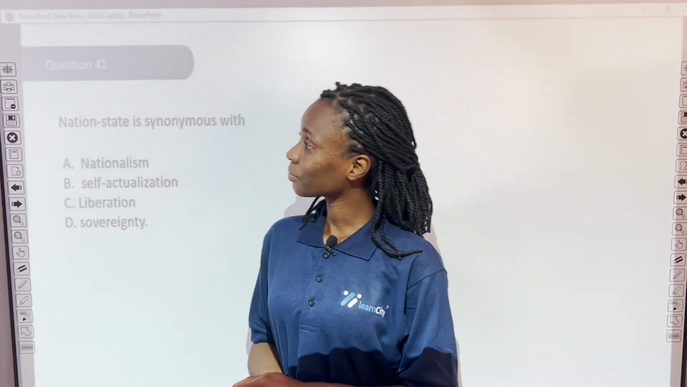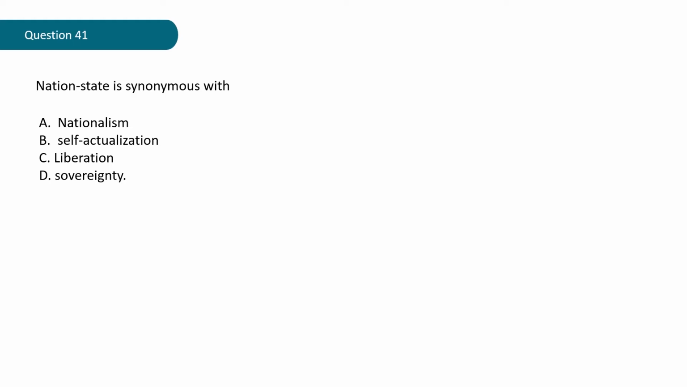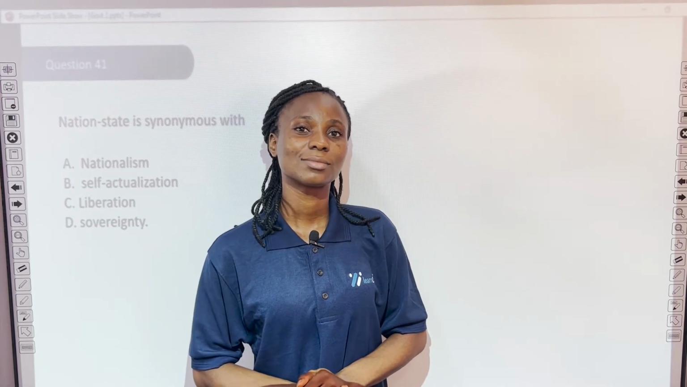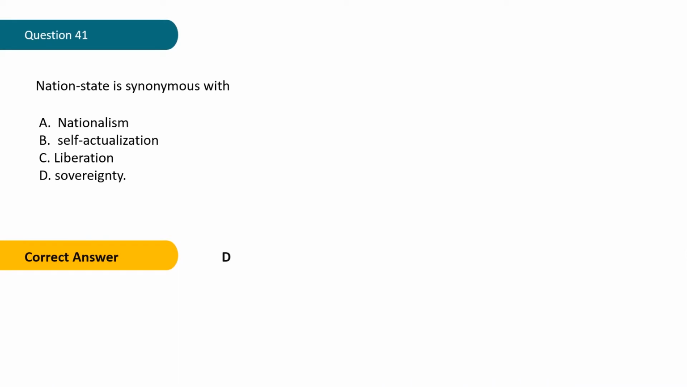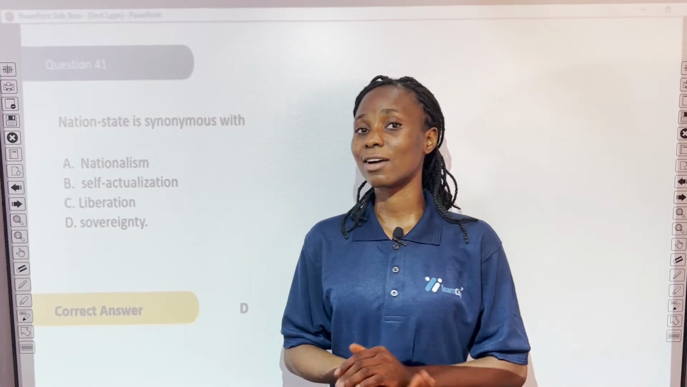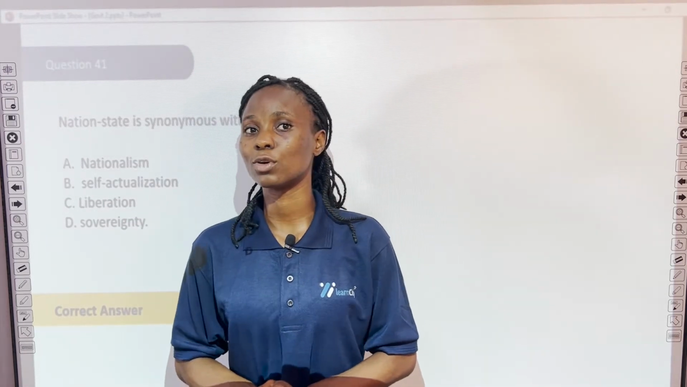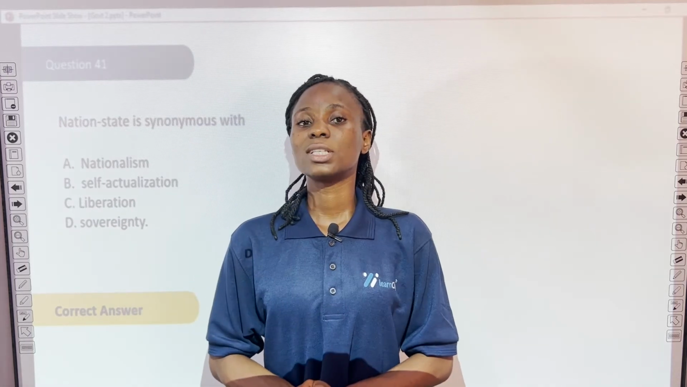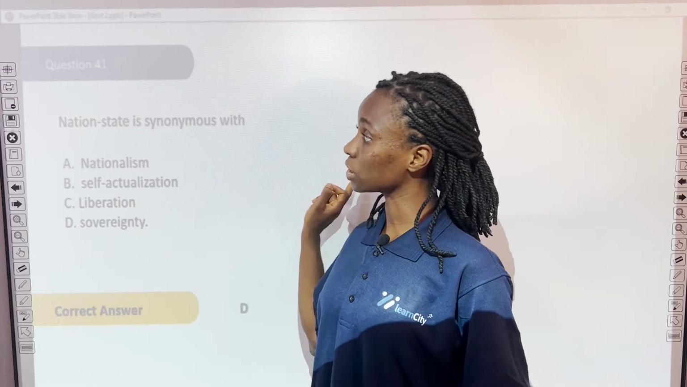Question 41. Nation state is synonymous with A. Nationalism, B. Self-actualization, C. Liberation, D. Sovereignty. What do you think the correct answer is? Let's see. The correct answer is D. Sovereignty. What is sovereignty? Sovereignty is actually the ability of a state to control its affairs without external influence or control. So when you say nation states, you're referring to the sovereignty of the state, which is the ability of the state to control its affairs without external influence.